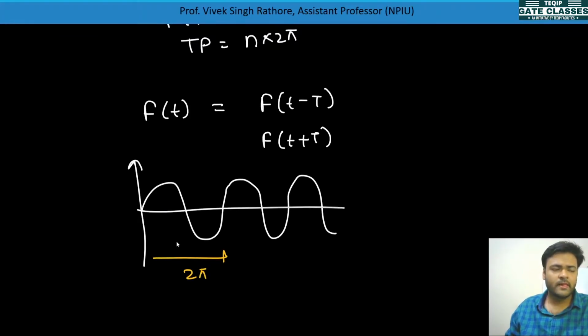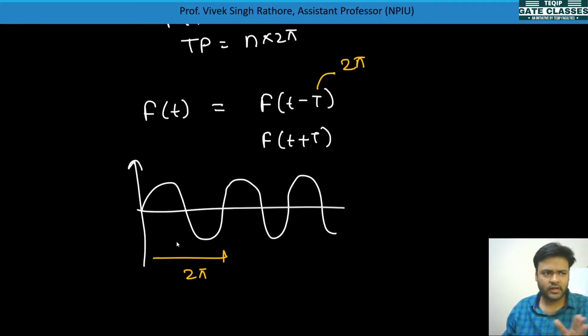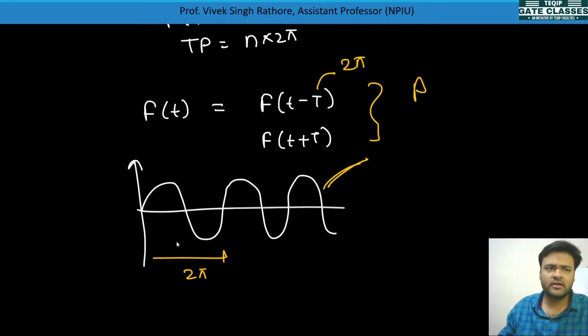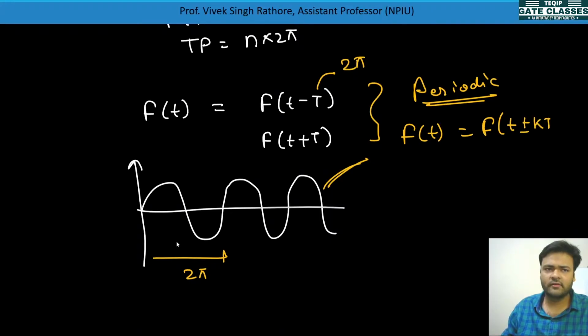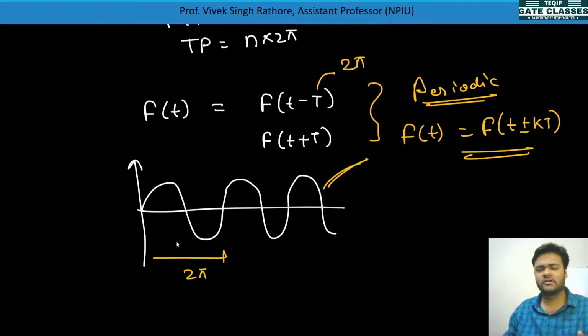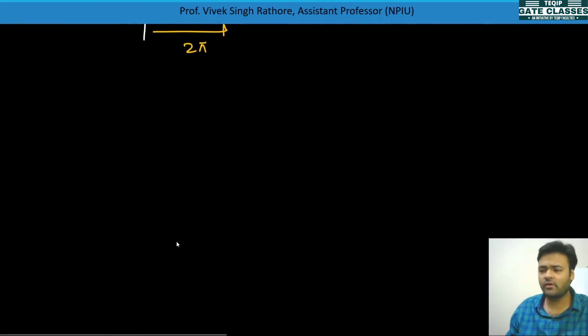If you shift across 2 pi in the right hand direction or left hand direction, you will get the same graph. This signifies that the signal you are talking about is a periodic signal. So for periodicity, f(t) should be equal to f(t plus or minus kT). This is the mathematical expression for periodicity.